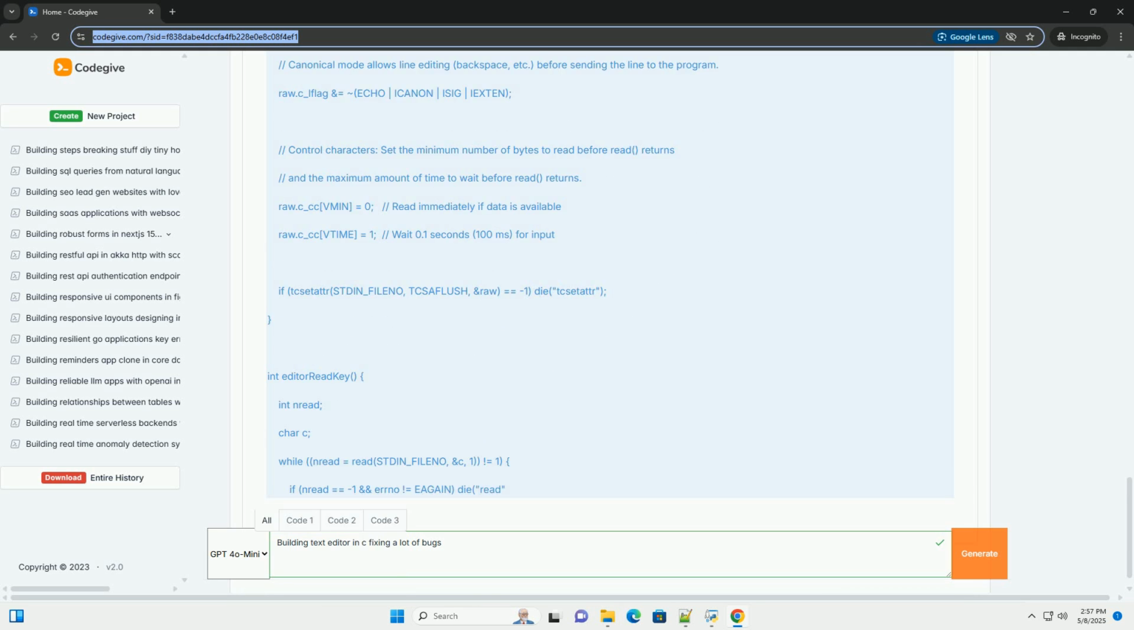void editorDrawStatusBar(struct abuf *ab). abAppend(ab, "\x1b[7m", 4), invert colors. char status[80], rstatus[80]. int len = snprintf(status, sizeof(status), "%.20s - %d lines", E.filename ? E.filename : "[No Name]", E.numrows). int rlen = snprintf(rstatus, sizeof(rstatus), "%d/%d", E.cy + 1,